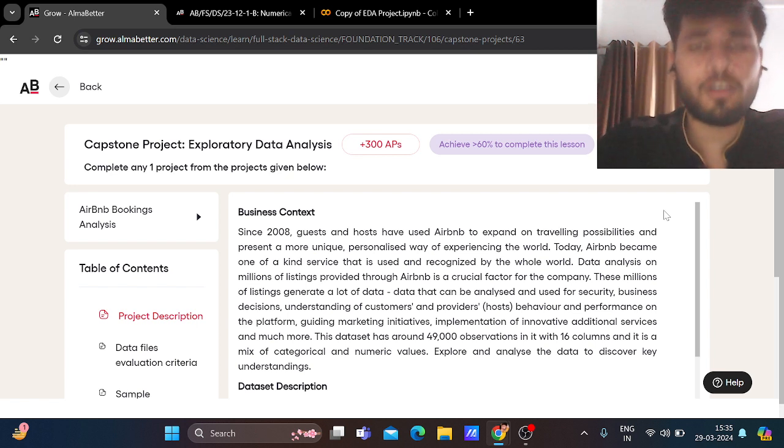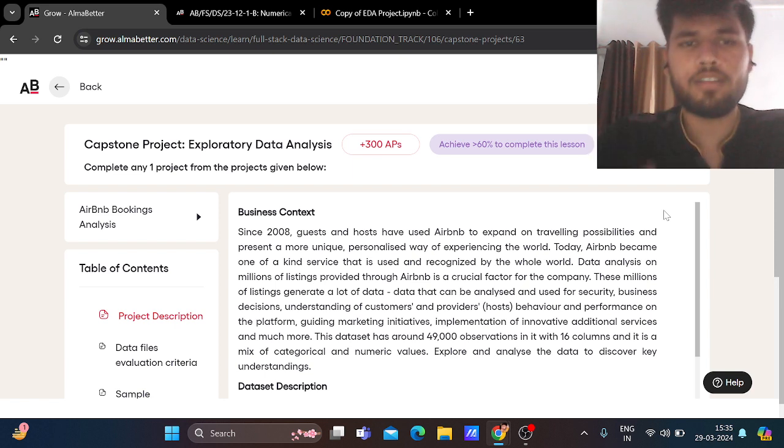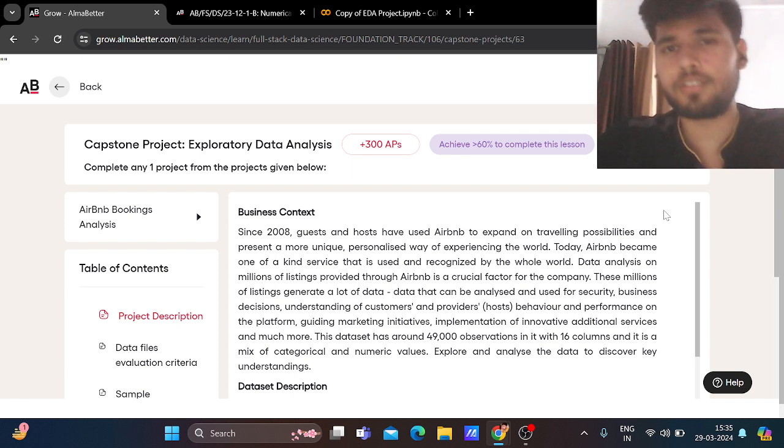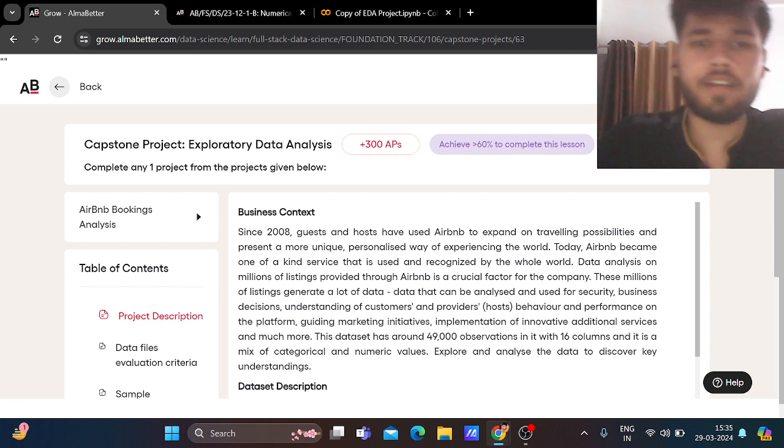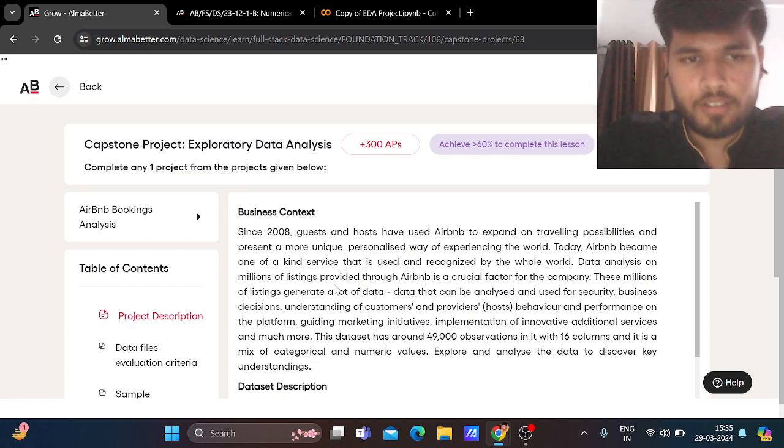First of all, we need to know what Airbnb is. Airbnb is an online marketplace in which people rent out their property to people who want accommodation for a short period of time, let's say 10 days or 5 days or less than 5 days or more than 10 days. Nowadays, Airbnb is becoming so popular, rather than hotels, because it is cheaper than hotels. So in today's project, we are going to analyze the Airbnb bookings.